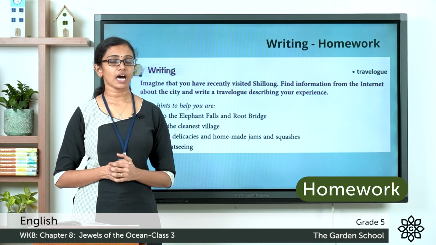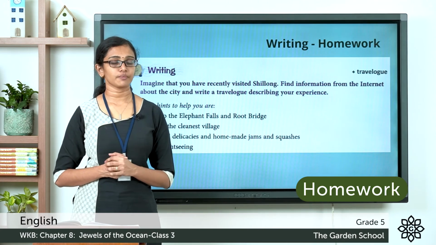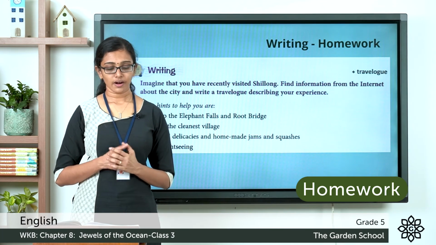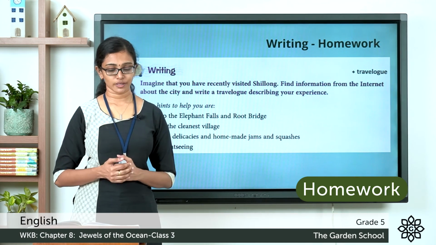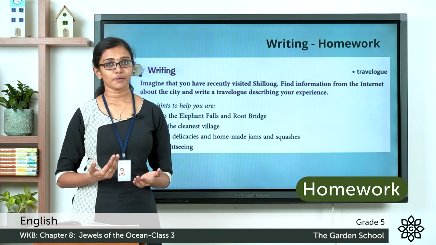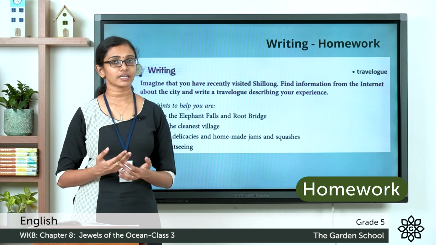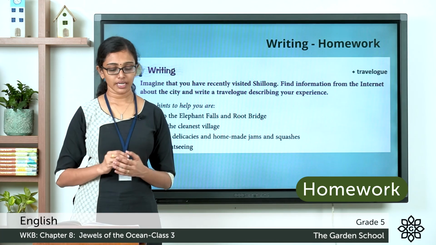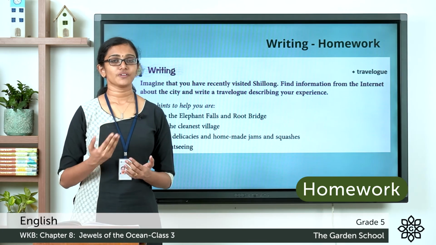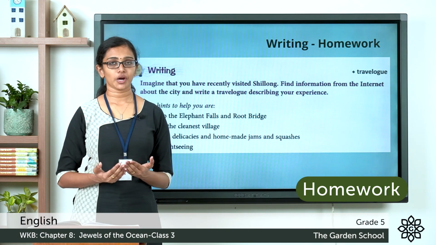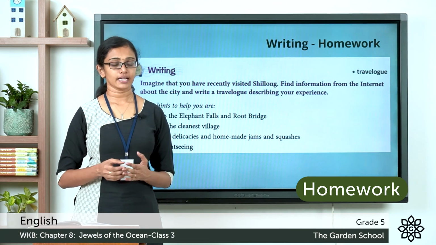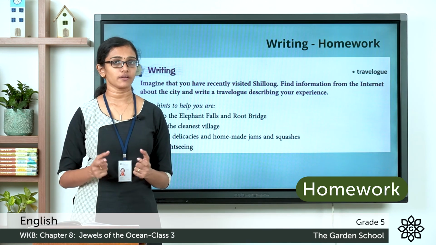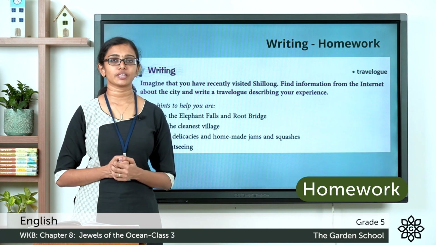So you have already seen how to write a travelogue when you learnt the chapter, A Visit to the Kaziranga. So here you're asked to imagine that you have visited this place called Shillong, and you can know more about Shillong by doing some research on the internet in the presence of your parents. Make notes and you have to include the given points here. So first you can write it roughly in your notebook and then you can write it fairly in the space provided here. So once you are done writing the travelogue, take a picture and send it to us on Teams.